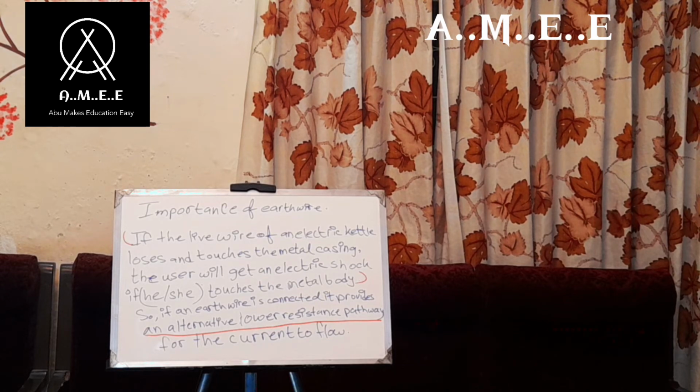It has a lower resistance, that means the current will very likely prefer to pass through the earthwire instead of the metal casing, because of the lower resistance.